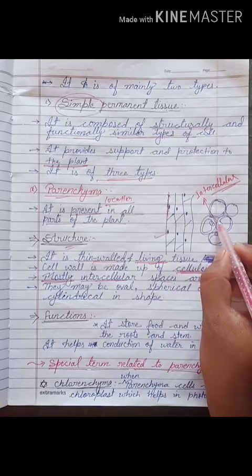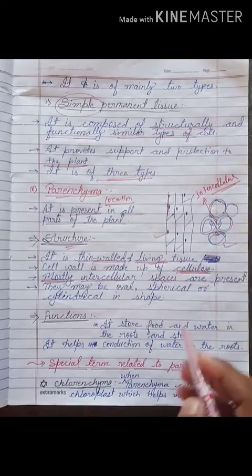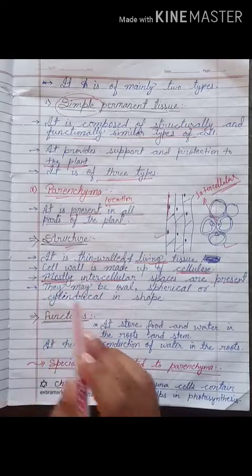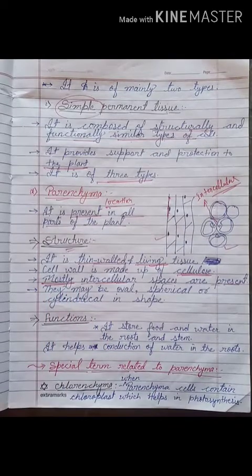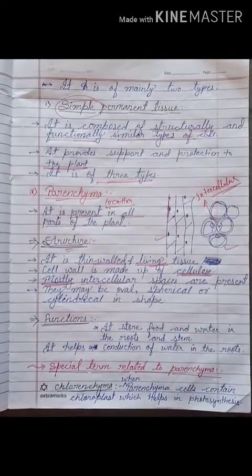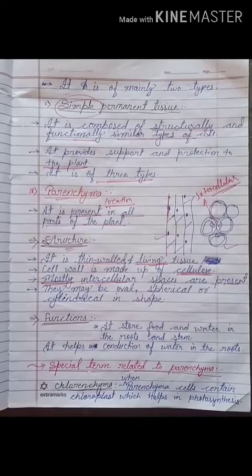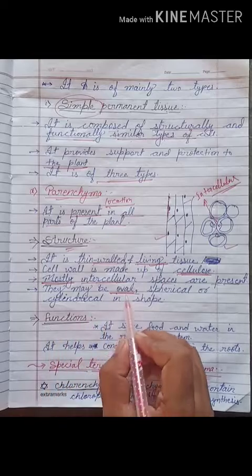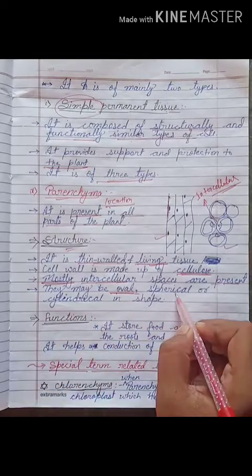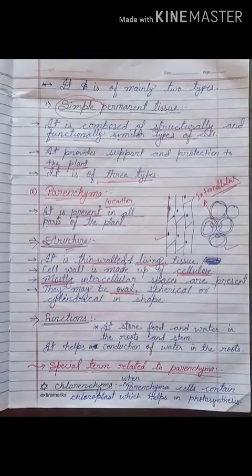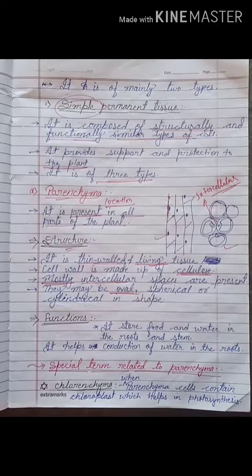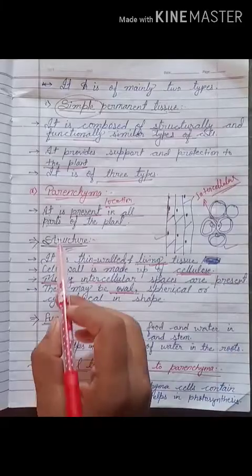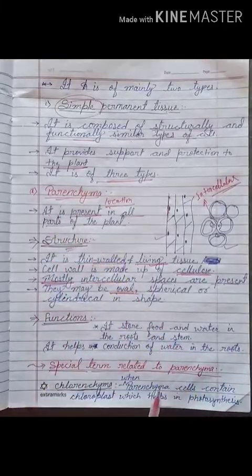So mostly the cells of parenchyma have intercellular spaces. What is the shape of the structure? The cells of parenchyma may be oval, spherical or cylindrical in shape. Mostly oval, spherical and cylindrical. That was the structure of parenchyma.